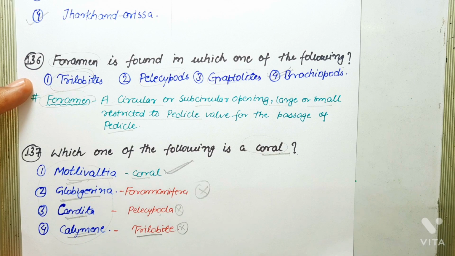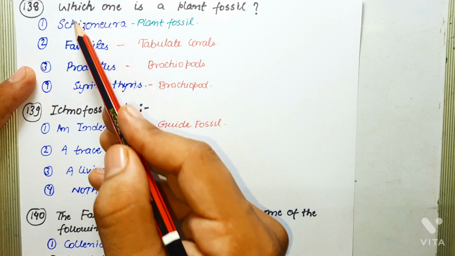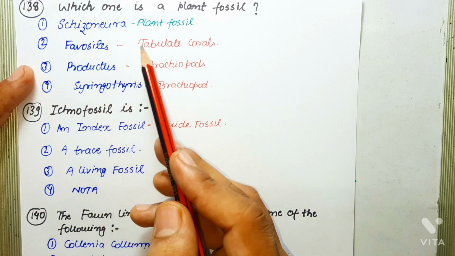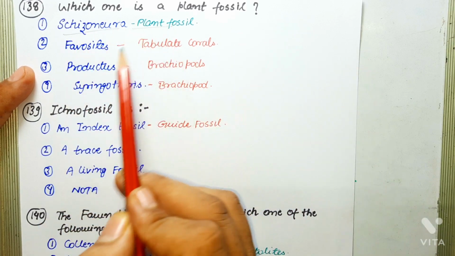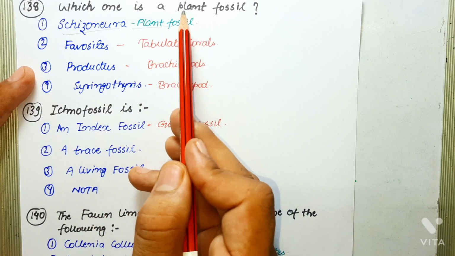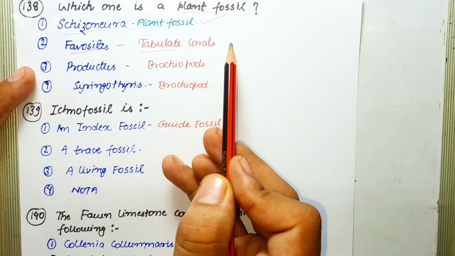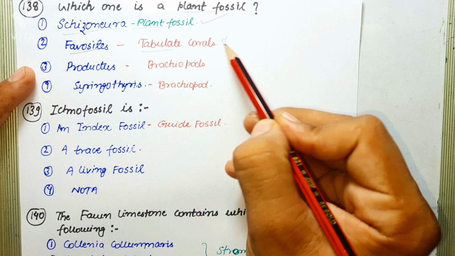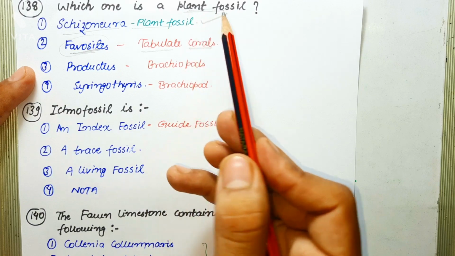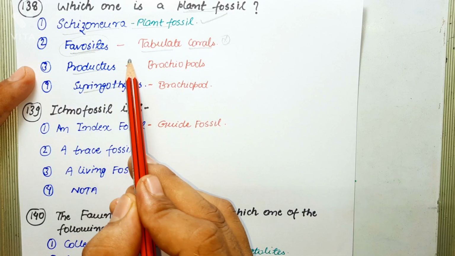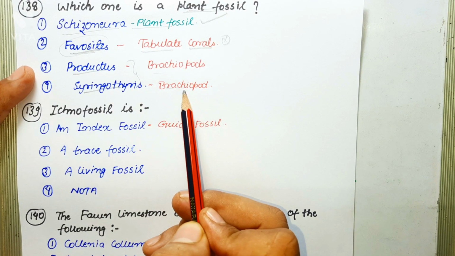Next question says, which one is a plant fossil? To answer this question, you should know about all these fossils, which family or which class they belong to. Okay, so first one is Cycadeoidea. Cycadeoidea is a plant fossil. So clearly this question is asking about plant fossil. This is the correct answer. Favosites are tabulate corals. So this is an incorrect option because Favosites belong to corals but not plant fossil. Productus and Syringothyris, these both belong to brachiopods. So these are also not plant fossils. So the correct answer is Cycadeoidea.